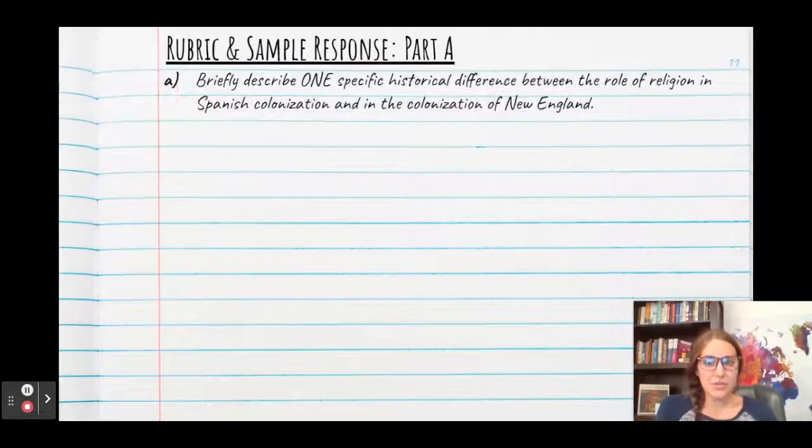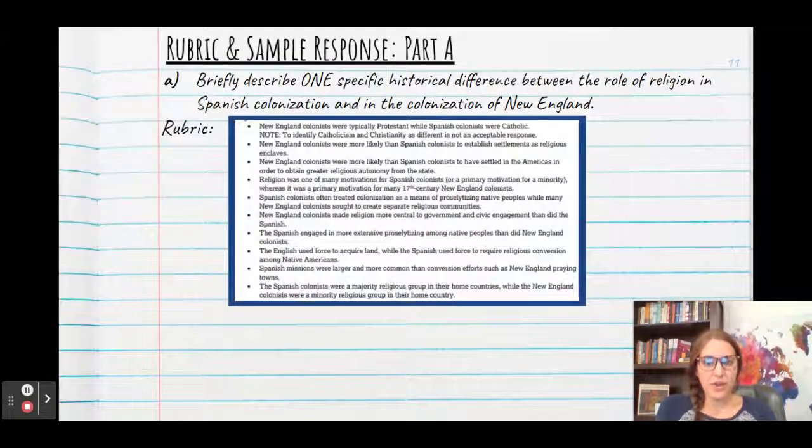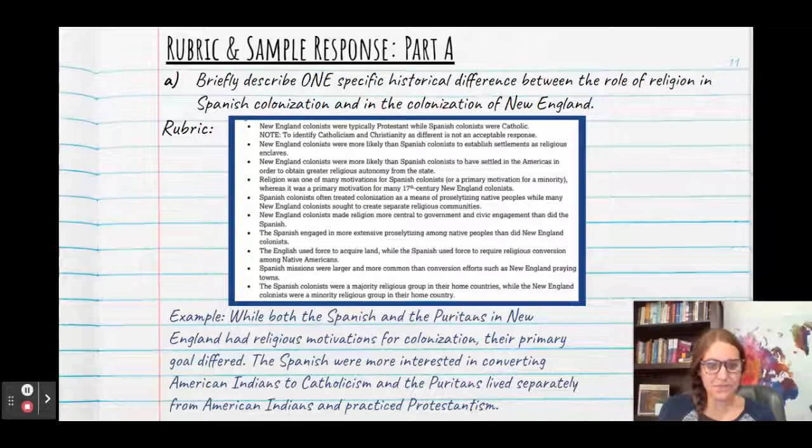So now I'm going to take you through what the rubric states and give you a sample response. For the first part, which is a difference, there are quite a variety of responses you could have had here to describe how religion played a role. What I have found for a lot of students when they answer this question is they actually forget the religious part. They describe a difference between Spanish colonization and New England colonization, but they forget that it needs to be centered on religion. So if you need to pause and check over these answers, go ahead, but I'm going to give you a sample response here.